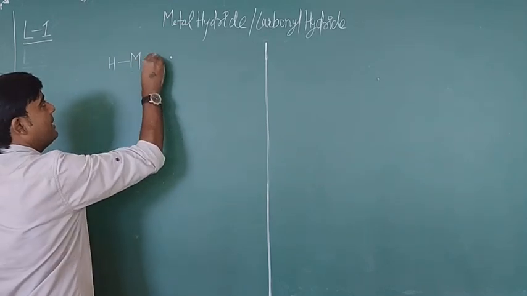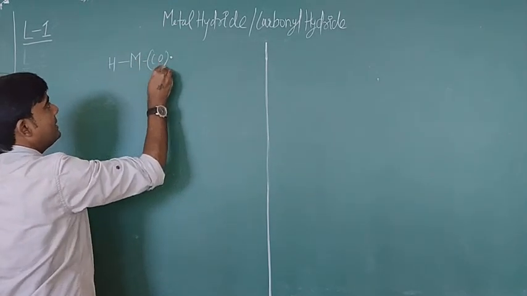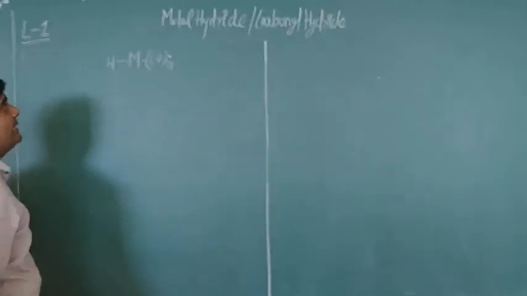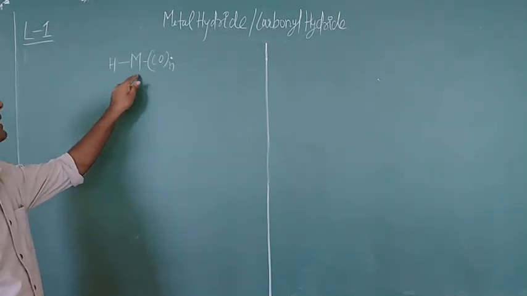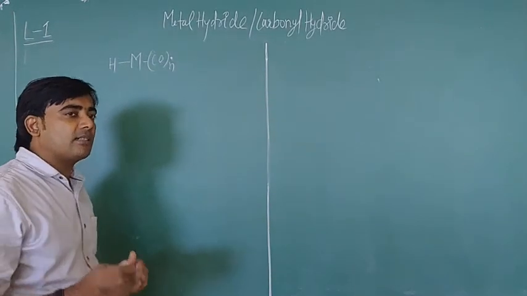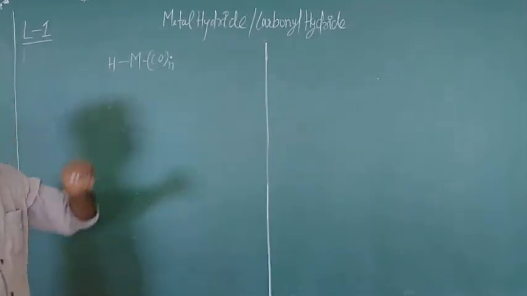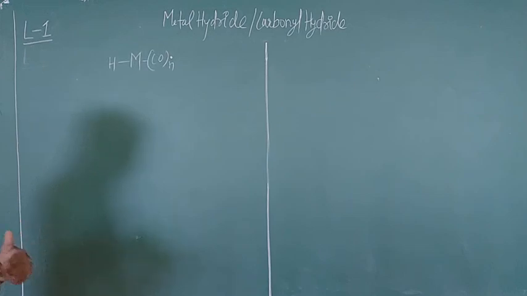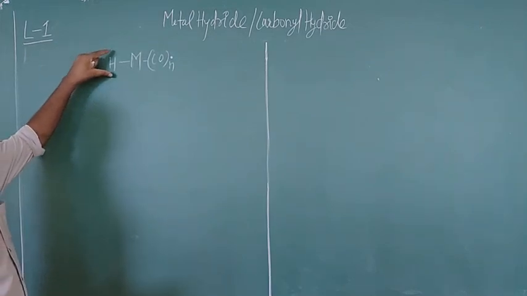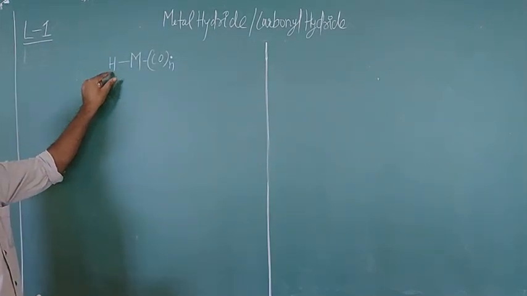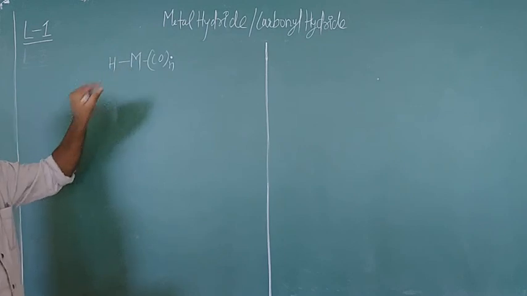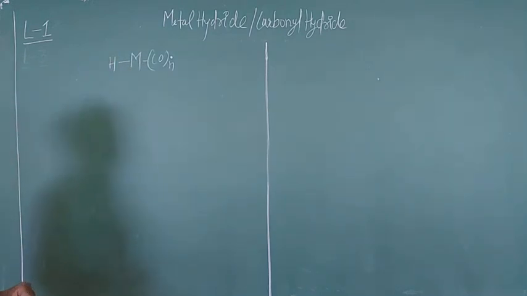Especially when carbonyl ligands are available in this complex, the complex is known as a metal carbonyl hydride complex, because of the hydrogen directly attached to the metal.